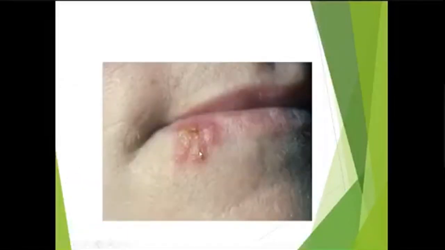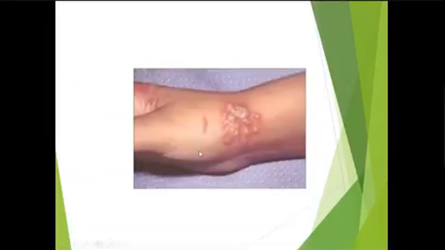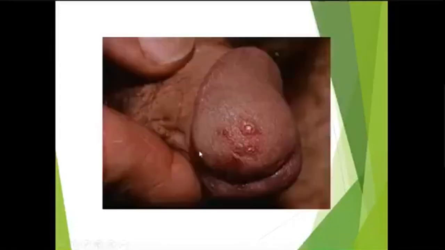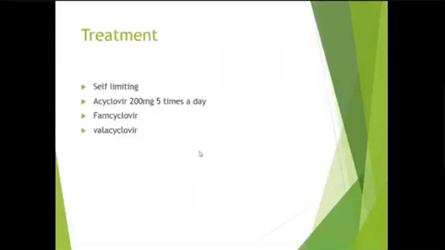So you see, this is herpes labialis. There are grouped vesicles. Again, grouping. Herpes means grouping. Grouped vesicles over an erythematous base. Again, you can see herpes. This is genital herpes, involvement of the genital area.